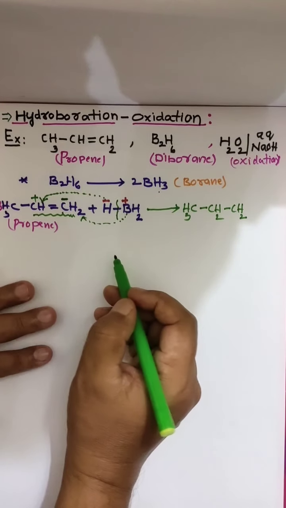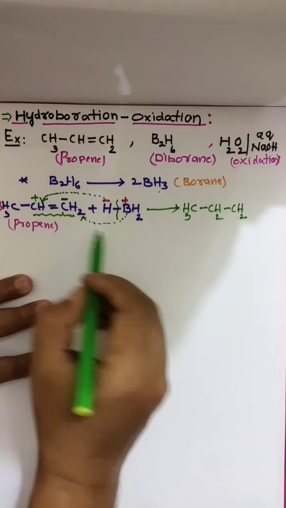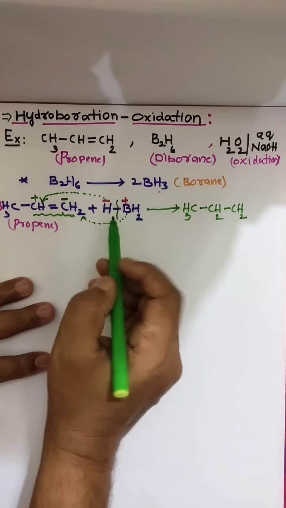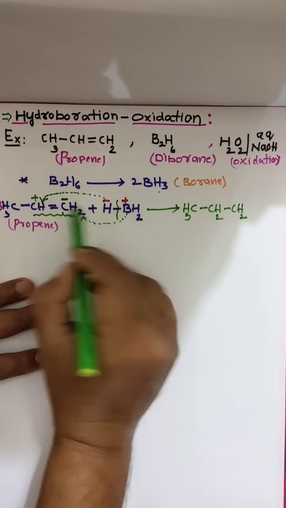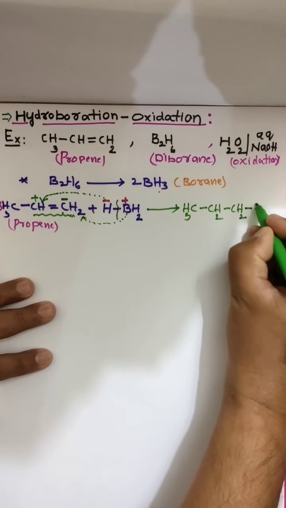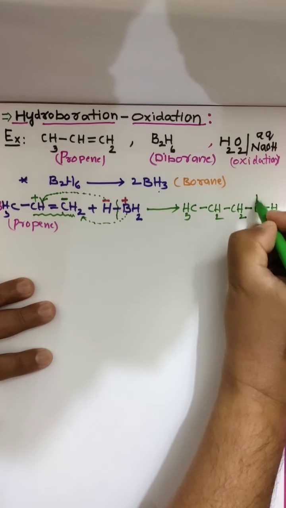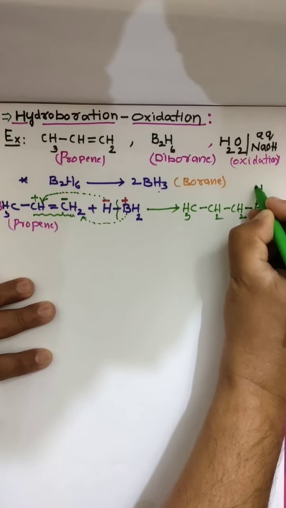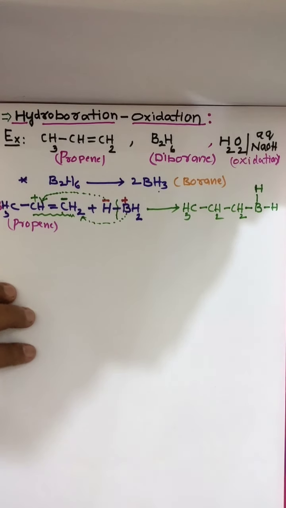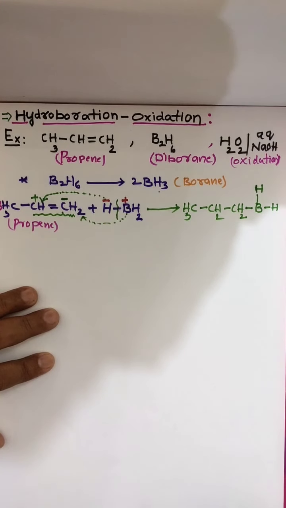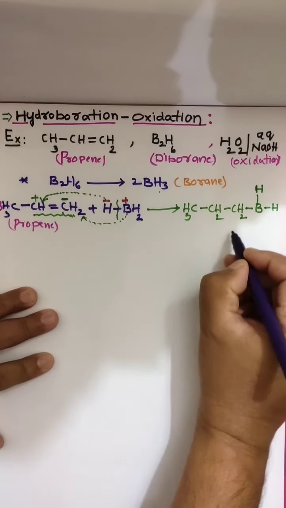Simply you have to remember, in a chemical reaction positive goes to negative, negative to positive. BH2, reaction convenience purpose I am writing like this. Like this you are getting a product.